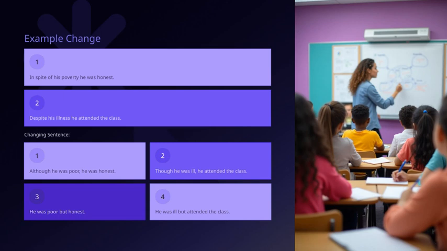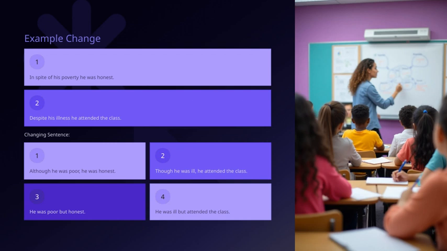Let's look at this example of changing sentences to better understand how we can express ideas more smoothly. On the left, we have sentences like, "In spite of his poverty, he was honest, and despite his illness, he attended the class." These are correct, but sometimes they can be a bit lengthy or awkward. Now notice how we can improve these sentences by using words like although or though to connect the ideas more naturally. For example, "Although he was poor, he was honest." This version is more concise and flows better. Similarly, "Though he was ill, he attended the class" is a cleaner way to say the same thing.